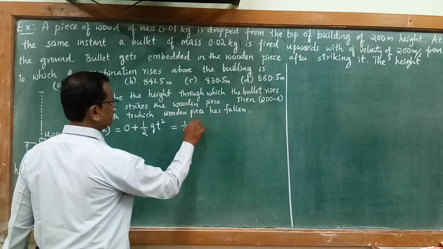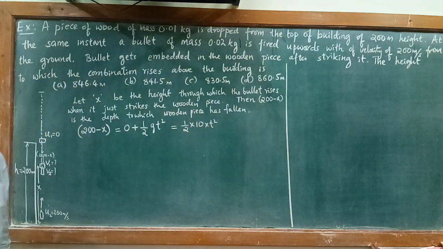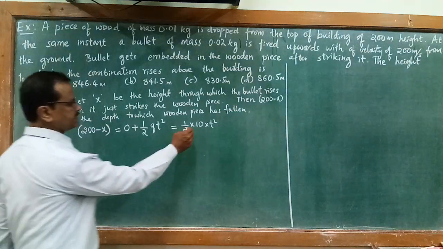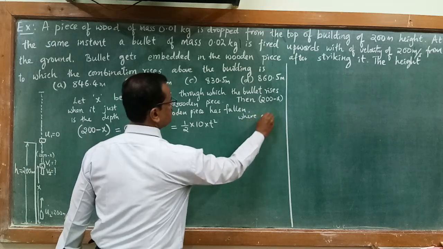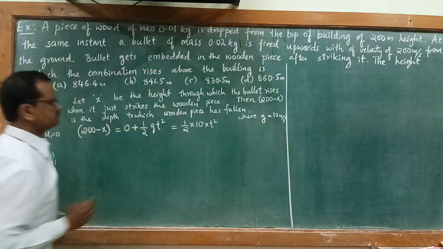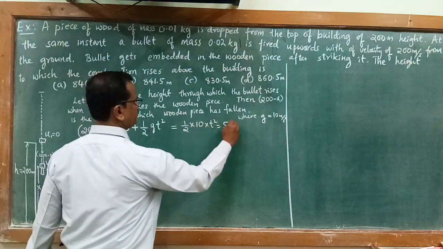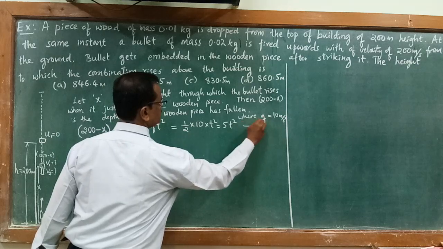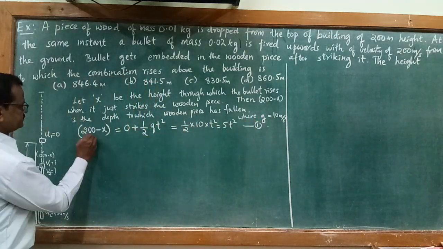Half into 10 into t square. Let us take acceleration due to gravity as 10 meter per second square. Then 2 fives are 10, so it becomes 5t square. Call this equation 1, that is 200 minus x is equal to 5t square.